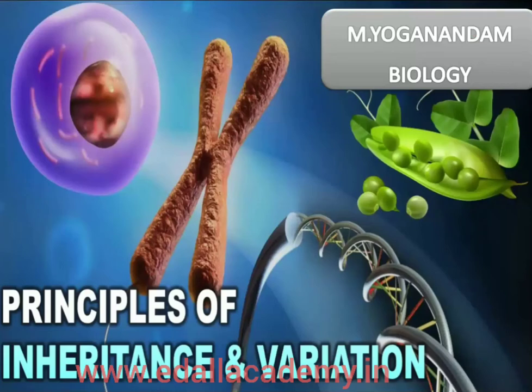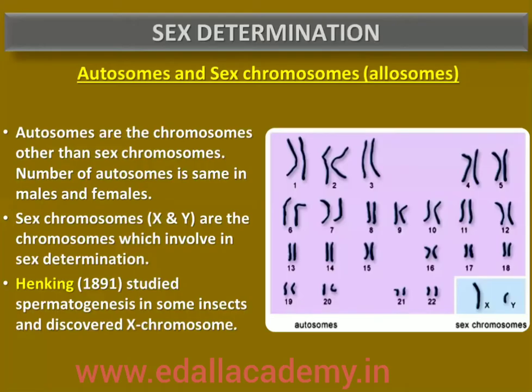In today's class, we are going to discuss one of the important topics from biology. The topic name is Principles of Inheritance and Variation, Sex Determination. The geneticists have always found the mechanism of sex determination a puzzle in front of them.